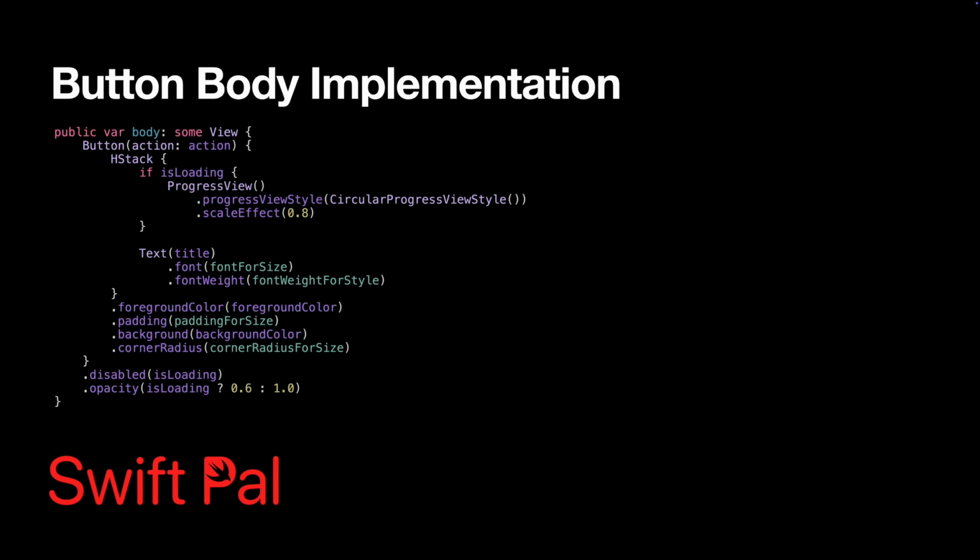Now for the view implementation, the loading state is handled nicely. We show a progress view, disable the button, and reduce opacity. This gives clear feedback to users that something is happening. I could put all the styling logic inline, but that would make this view massive and hard to maintain. Instead, let's use extensions and computed properties to keep things organized.